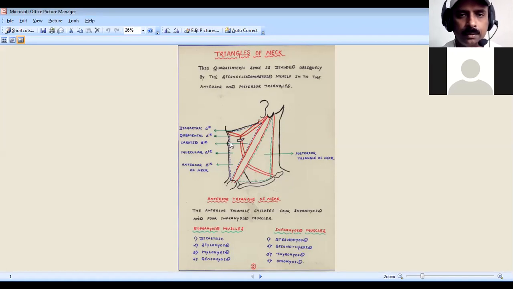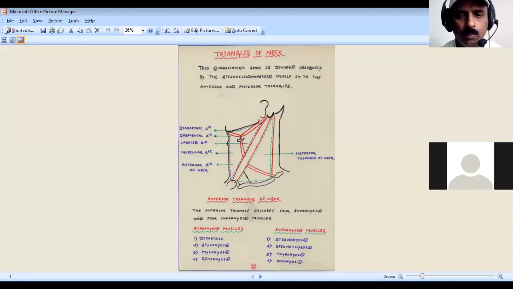Just to revise, the anterior triangle consists of the suprahyoid and infrahyoid muscles. Suprahyoid muscles are 4. This is the hyoid bone; above it are the suprahyoid muscles and below it the infrahyoid muscles. The suprahyoid muscles are the digastric, with its anterior belly and posterior belly, stylohyoid, mylohyoid and geniohyoid. Then we have the infrahyoid muscles: sternohyoid, sternothyroid, thyrohyoid and omohyoid. You have to remember that.